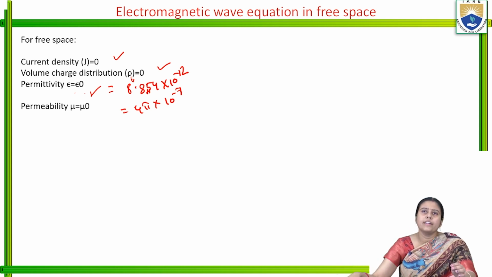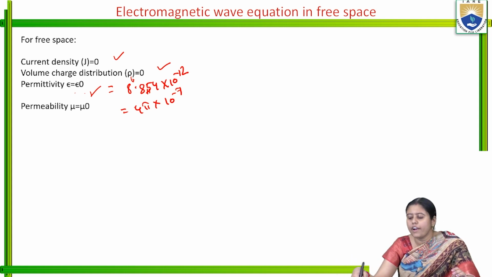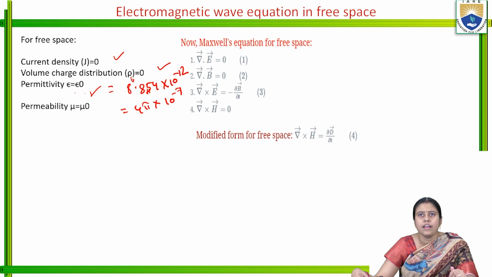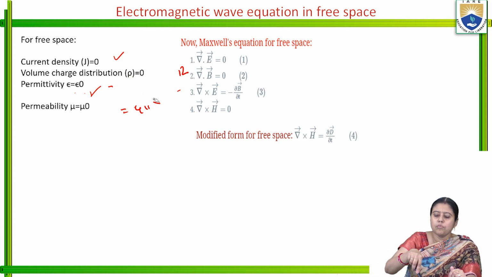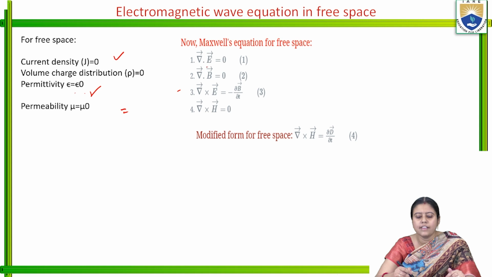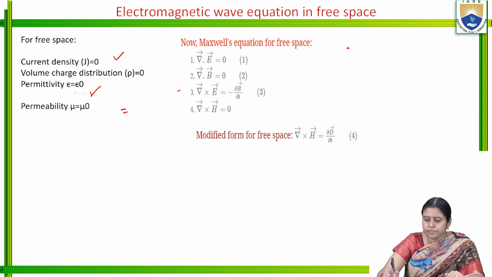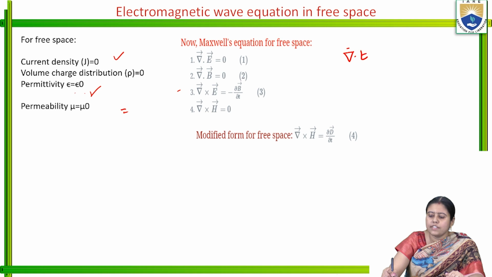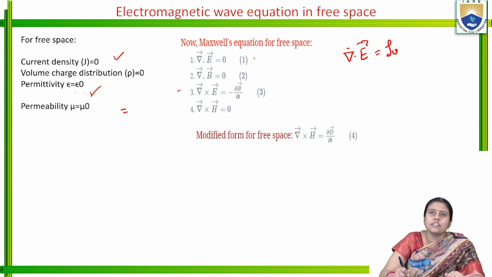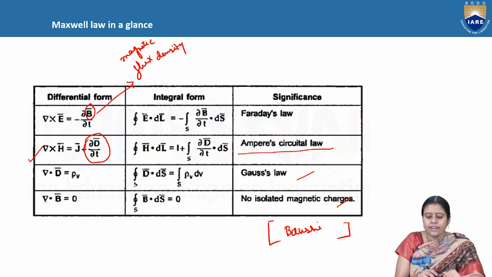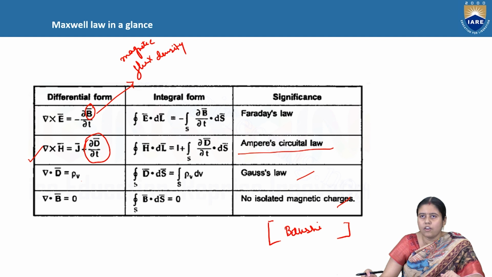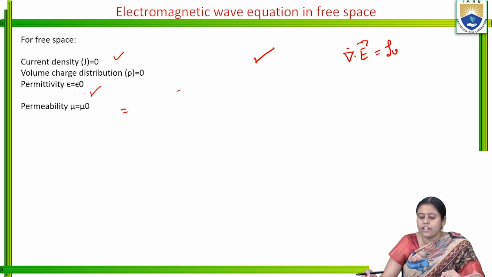So Maxwell's equations have been modified for the free space. And what are the modifications? The new modified four equations are as follows. The first one: grad dot D is equal to rho V. As rho V is equal to 0, we get grad dot D is equal to 0. If we go to our previous section, you can get grad dot D is equal to rho V. This is the modified Gauss law.